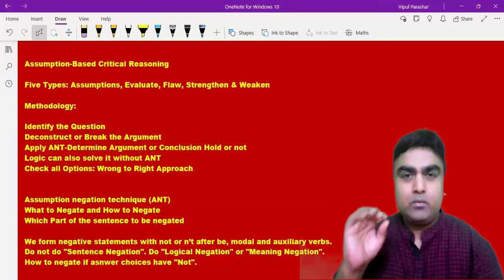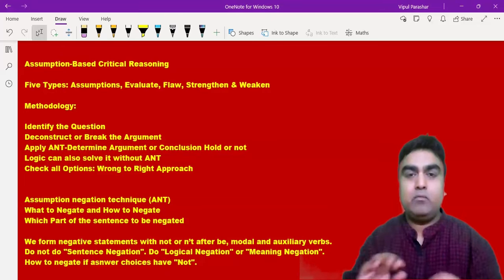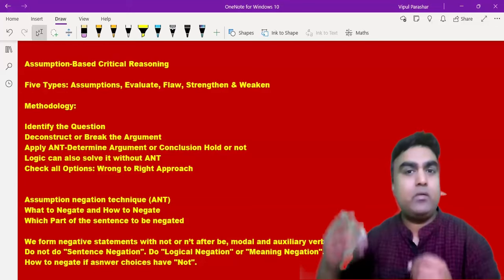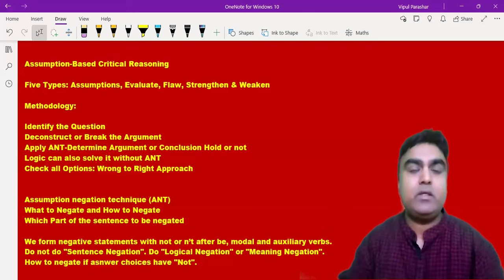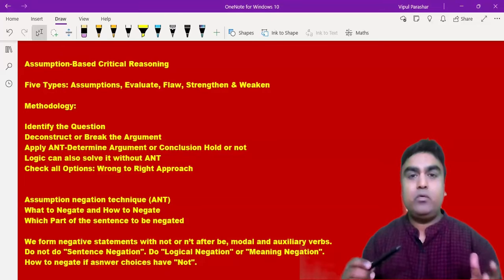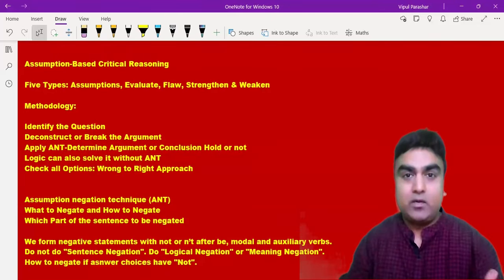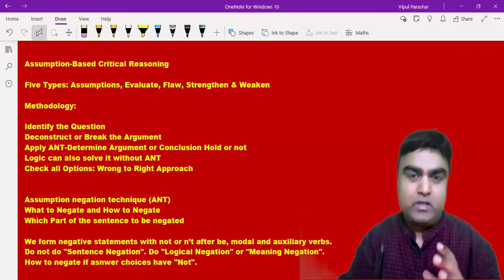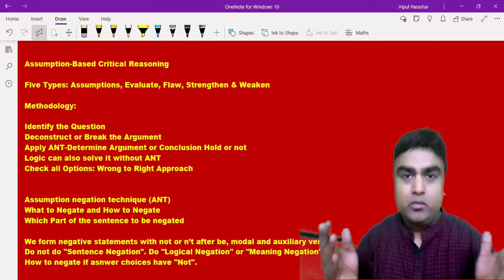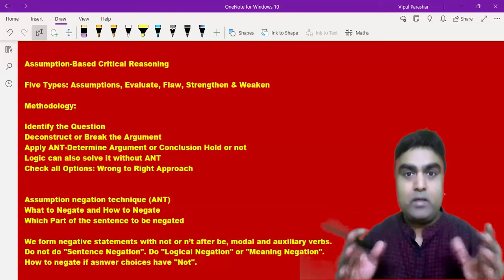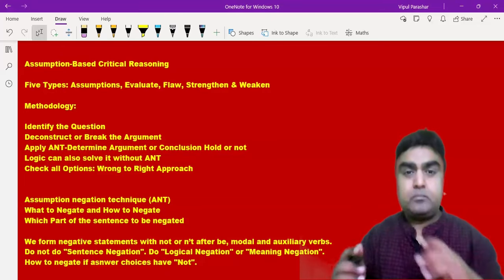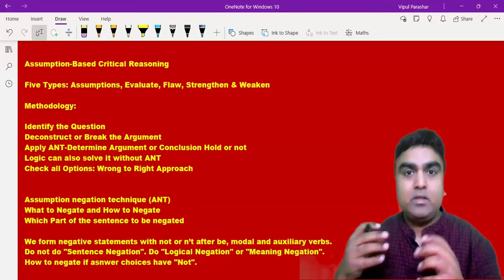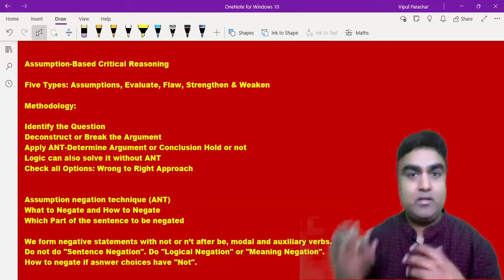but for today's class, what we are going to do is first of all identify the question: is it assumption, evaluate, flaw, strengthen, or weaken? Then after that, we are going to deconstruct the argument. Deconstruct means the same thing. We have a passage which is a very sterile or neutral kind of passage. We are going to divide or deconstruct it into different parts like statements, assumptions, premise, conclusion, inference, and everything.